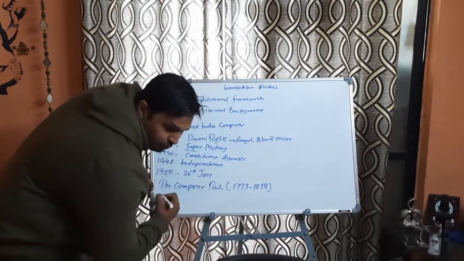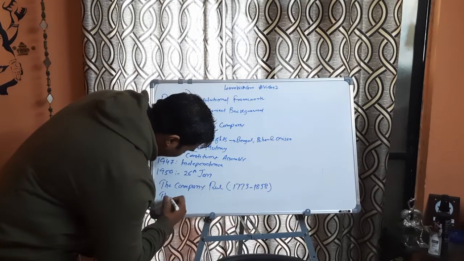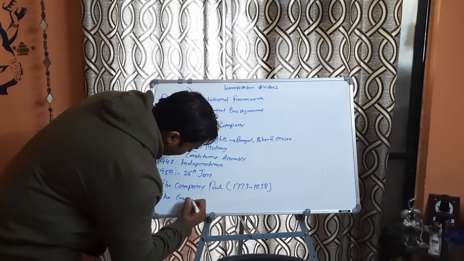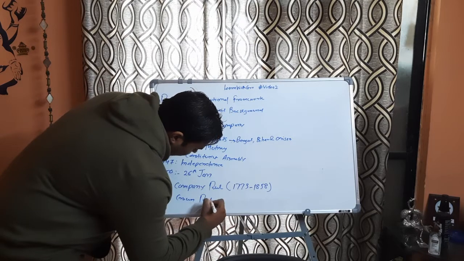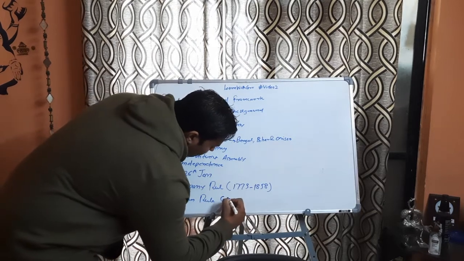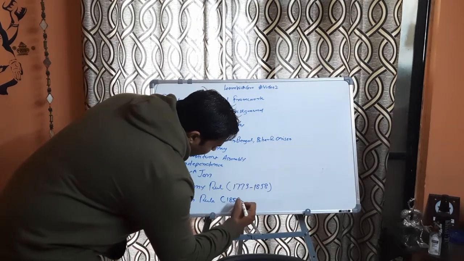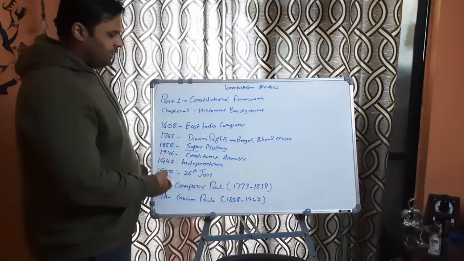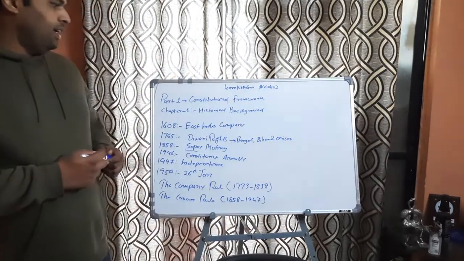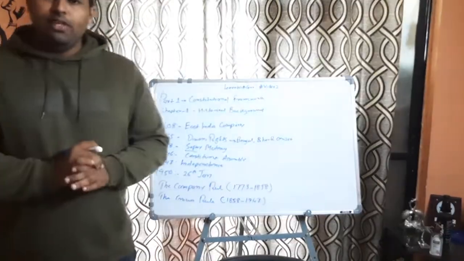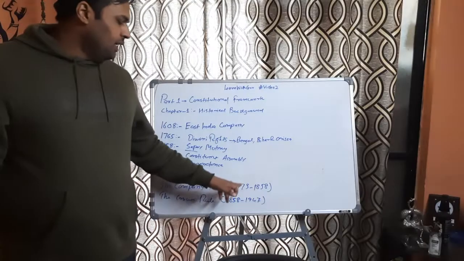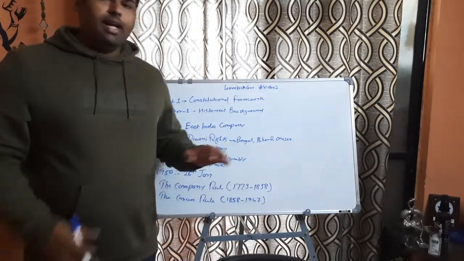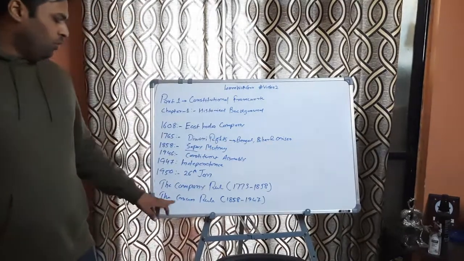And then we have the crown rule. So the crown rule is basically when the Britishers actually ruled us, that is from 1858 to 1947. And then the Constituent Assembly got formed and India got its constitution. So this is for this video. In the next video, we are going to start with the company rule 1773, and then we will subsequently move on to the crown rule.